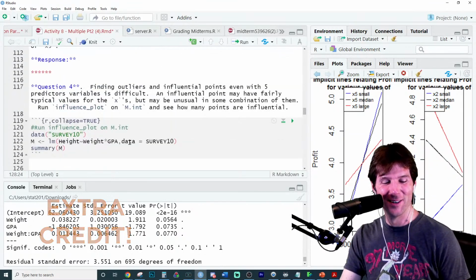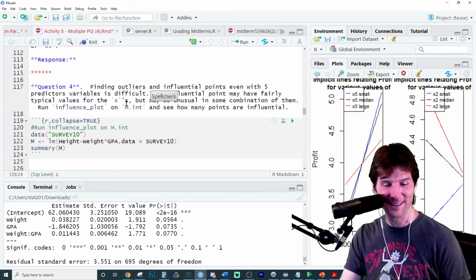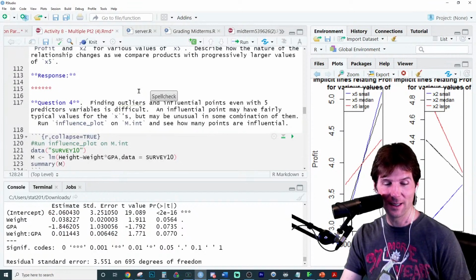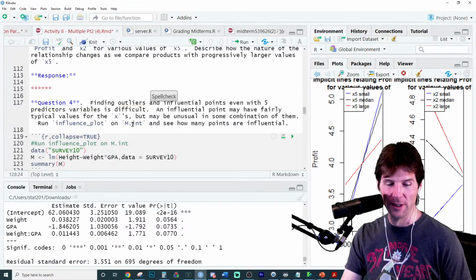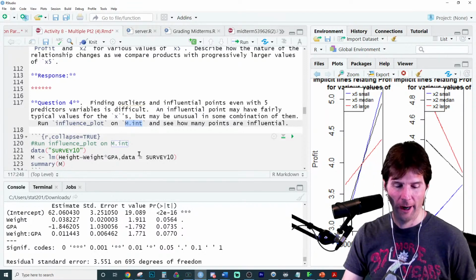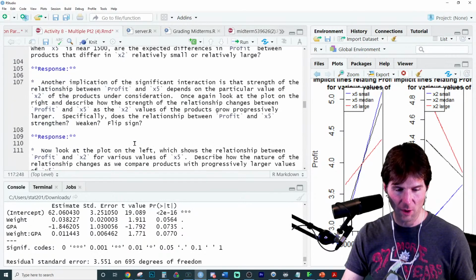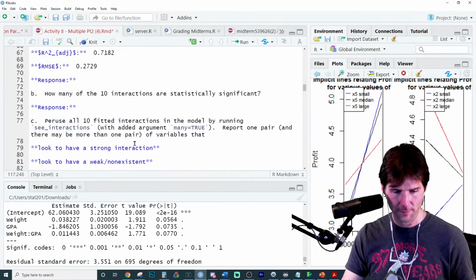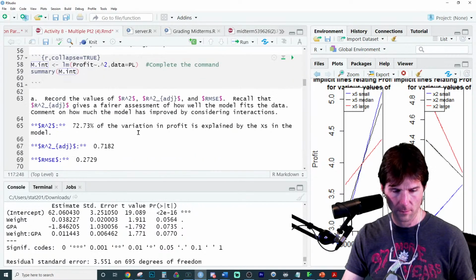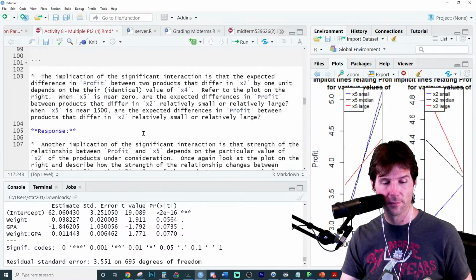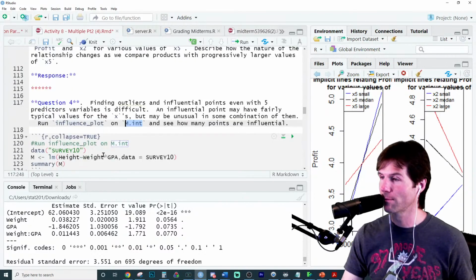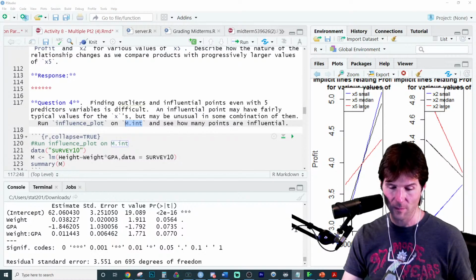All right. So let's look at finding outliers and influence points, even with 5 predictors, which we're using the influence plot for. Okay. Question 4. Did we do question 3? There's no question 3. Awesome. Question 4.